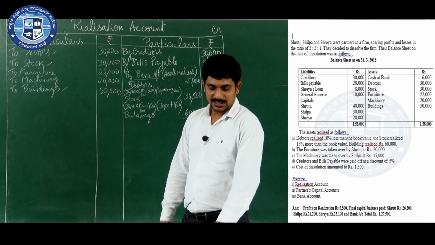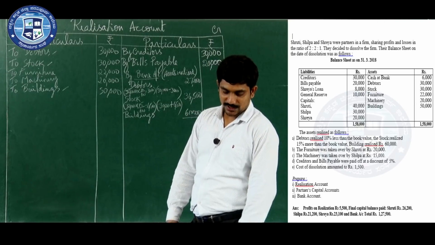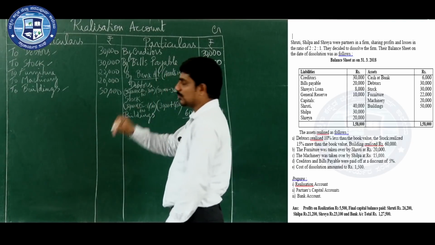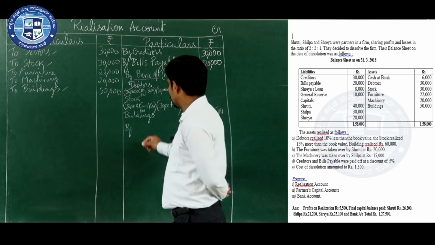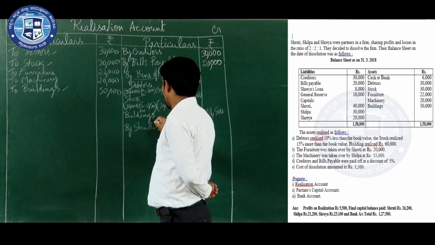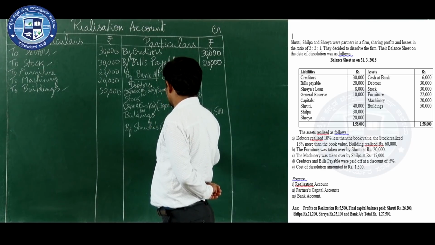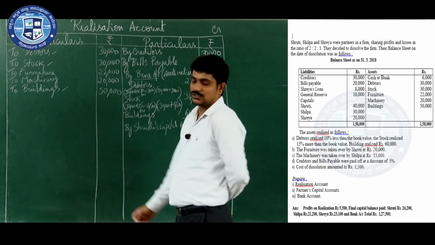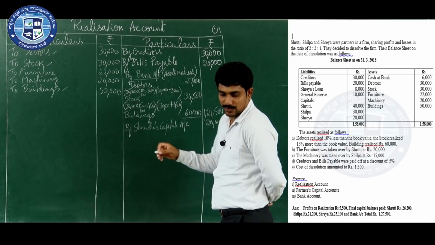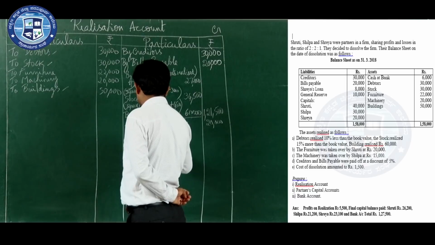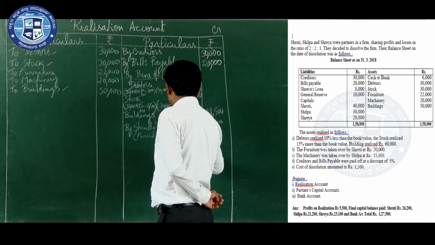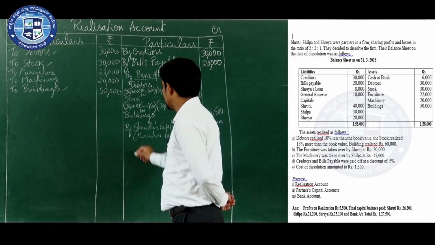What information is given? Furniture is taken over by Shruti at 20,000 and machinery was taken over by Shilpa at 15,000. So the first asset is taken over by Shruti, that is furniture. You have to write the name of the partner who has taken over. By Shruti's capital account, how much? 20,000. In bracket, mention which asset is taken over, that is furniture taken over.